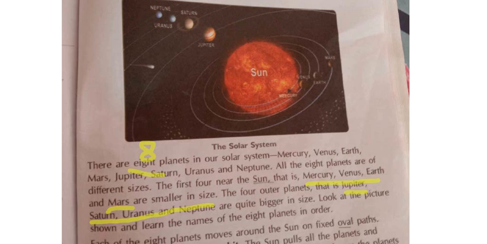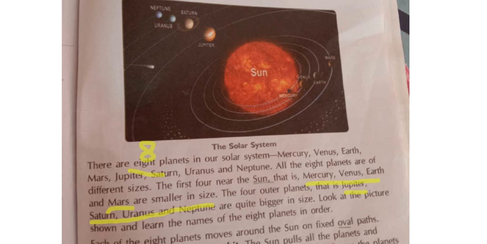Clear? In this, what is important? In the solar system, the Sun will be in the middle. Around the Sun, the 4 planets, Mercury, Venus, Earth and Mars, will be near to the Sun and smaller in size. Jupiter, Saturn, Uranus and Neptune will be larger in size and far away from the Sun. These 4 are called the inner orbits and these are called the outer orbits.